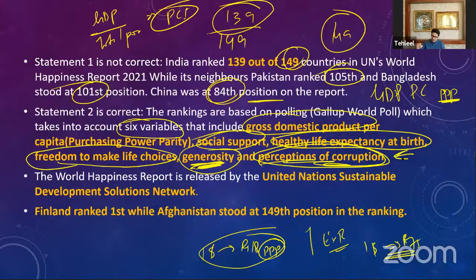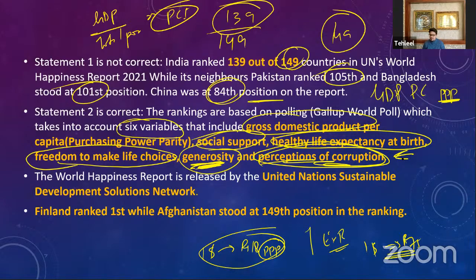China is the only country in the history of human civilization that has been able to lift 700 million people out of poverty. That is a huge accomplishment, and it is only because China has clamped down on corruption. So there is less corruption compared to India there. These are the 6 important variables.